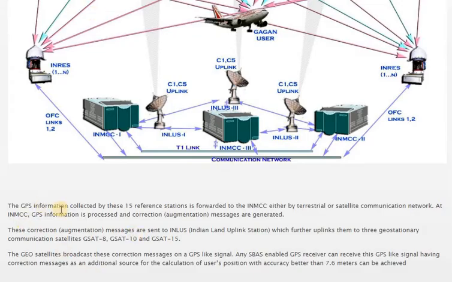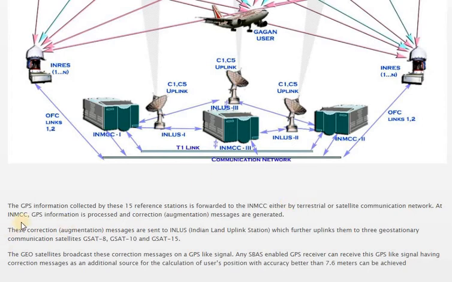Now see what actually happens. The GPS information collected by the reference stations is forwarded to your master control station, or the mission control center. The abbreviation INMCC stands for Indian Mission Control Center. The information from the GPS satellites is given to the control center either by terrestrial or by satellite communication network.